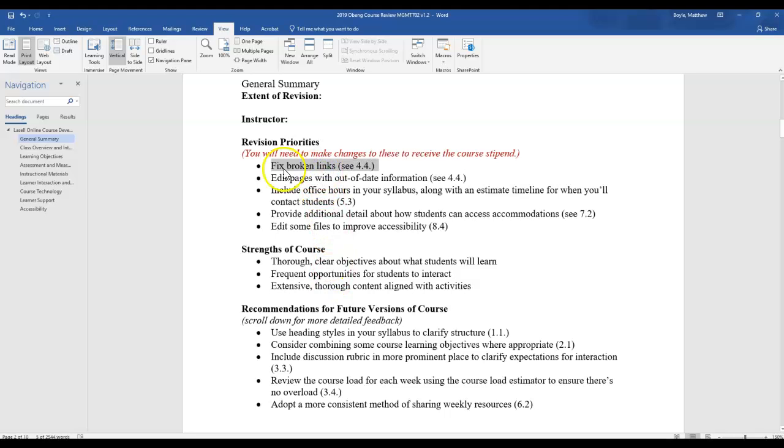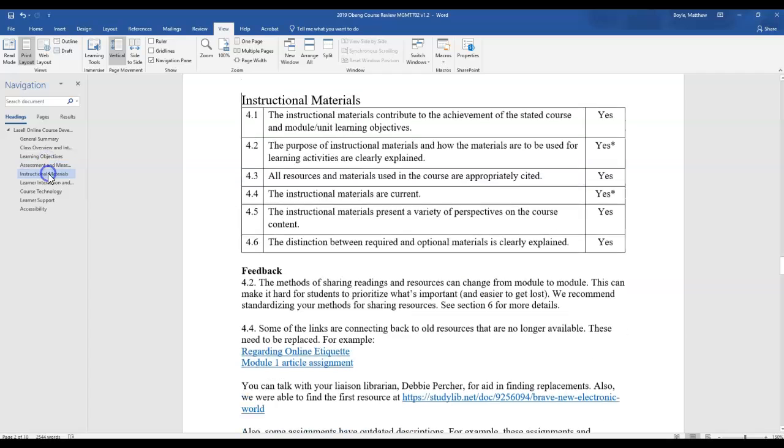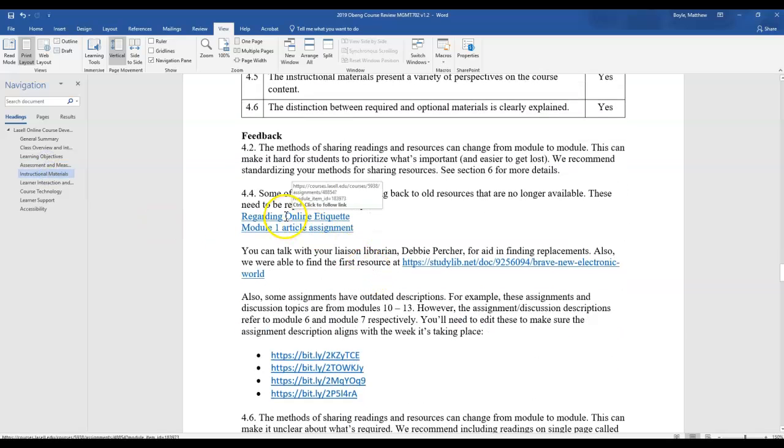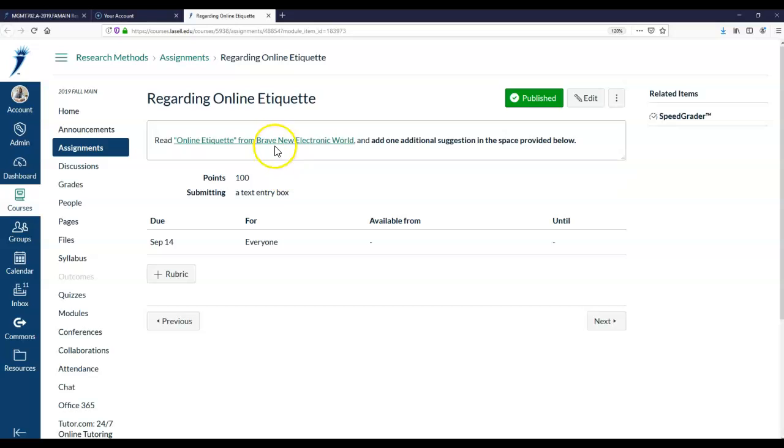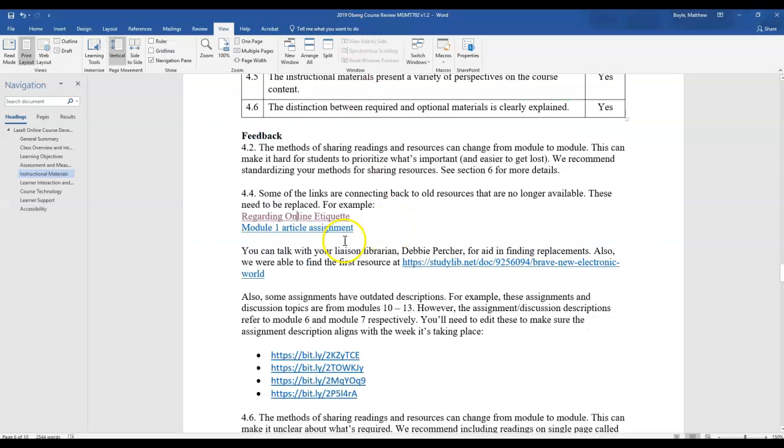One is that you have some broken links. I'll point out where they are, but they're in here, 4.4. These links themselves aren't broken, it's that there are links on those pages that are broken. So for instance here you're linking these individuals to this link, but it's no longer there. There's one other one as well that you'll have to replace. You can work with the librarians to do that, or it looks like we found a replacement here that you may consider using, or you could look for something else about the same kind of content, but you do need to replace those specific links.